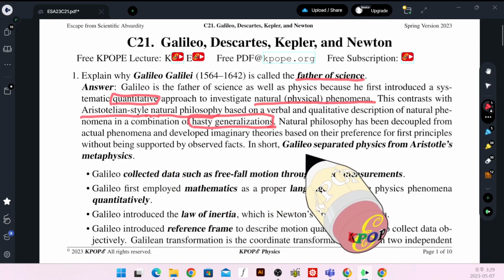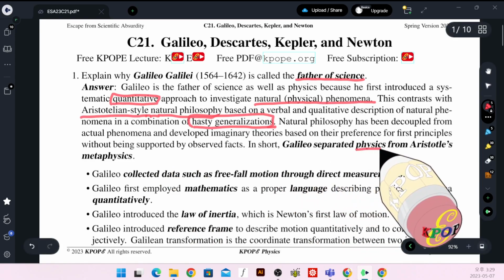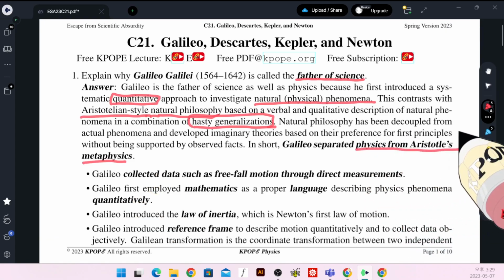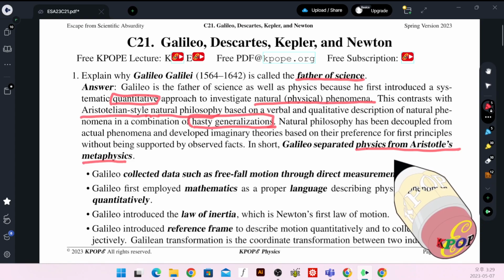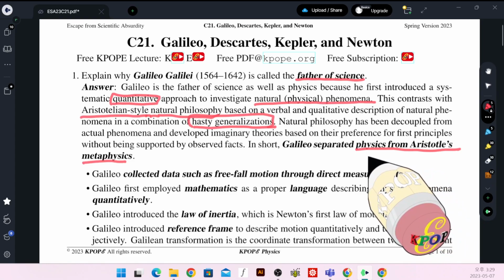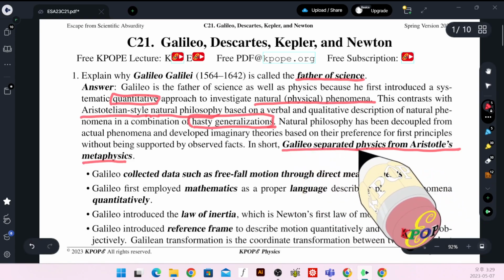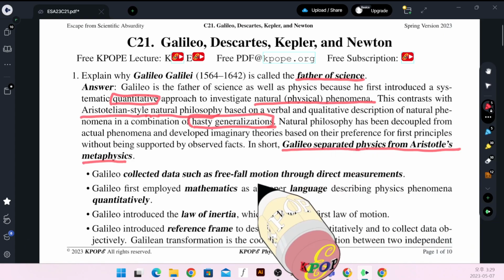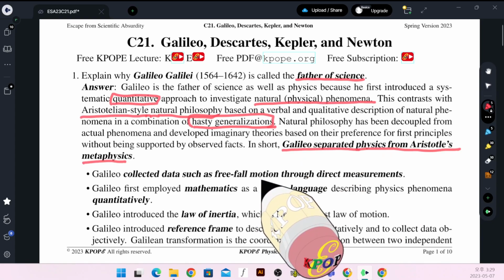Anyway, in short, Galileo separated physics from Aristotle's metaphysics. They are trapped inside the imagination. They are very clever to devise some story that is fun, but not based on the fact.